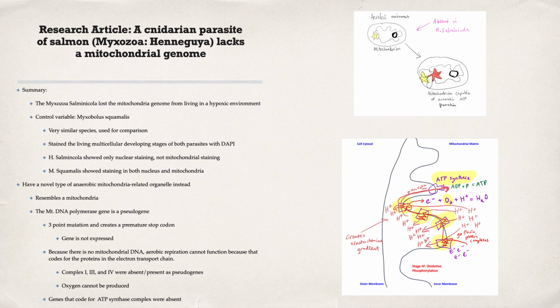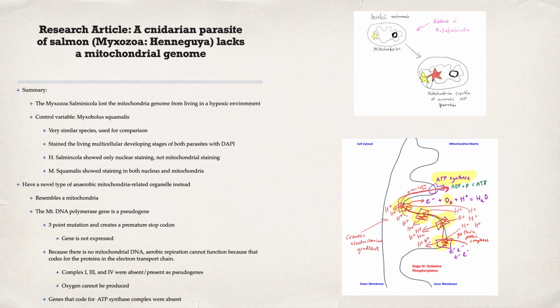mitochondria. Instead of the mitochondria, the salmonicola had a mitochondria-related organelle, which resembled a mitochondria, and this is shown in the diagram in the top right corner of the screen. So in this picture, instead of the mitochondrion, the one that is present is the one that resembles the mitochondria, but it is more capable of anaerobic ATP generation.